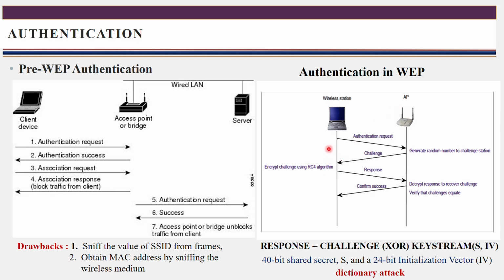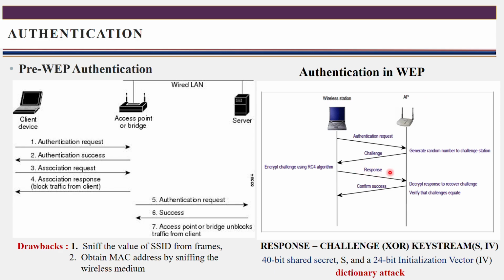With the help of that secret key, the wireless station encrypts this challenge using the RC4 algorithm, which is one of the encryption algorithms. It uses that algorithm to encrypt the challenge with the secret key, and sends that as a response to the access point, as a reply to the message it received earlier. When the access point receives it, since it also knows the secret key, it decrypts it, and after decrypting, it checks the response.